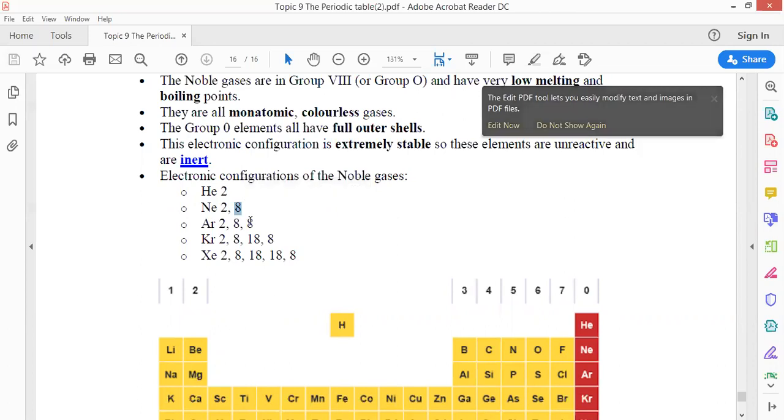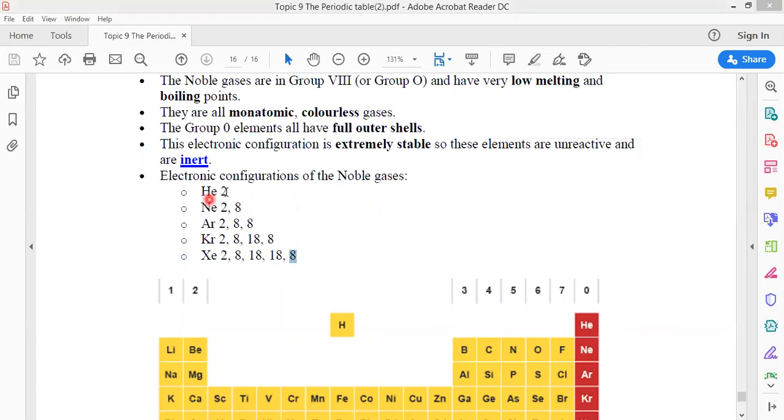Argon, how many electrons in the outermost shell? 8. Krypton, 8.